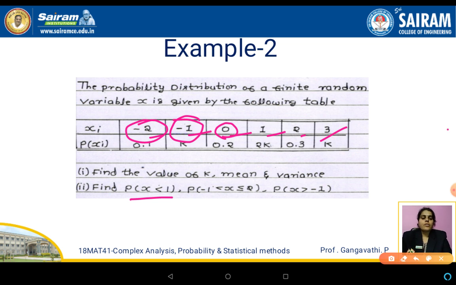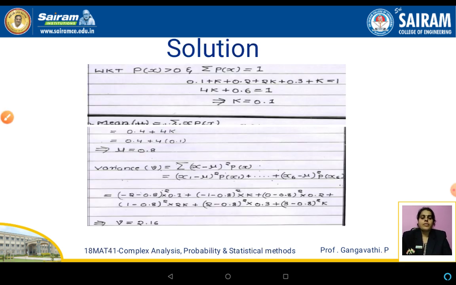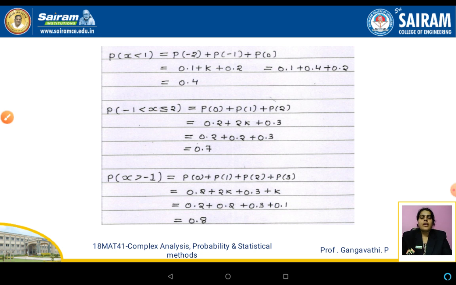So now let us move further. Here p of x less than 1 is to be evaluated. The values of x less than 1 are minus 2, minus 1 and 0. The corresponding values of p given in the same table are 0.1, k and 0.2. We know the value of k, which is 0.1, and on simplifying we get 0.4.